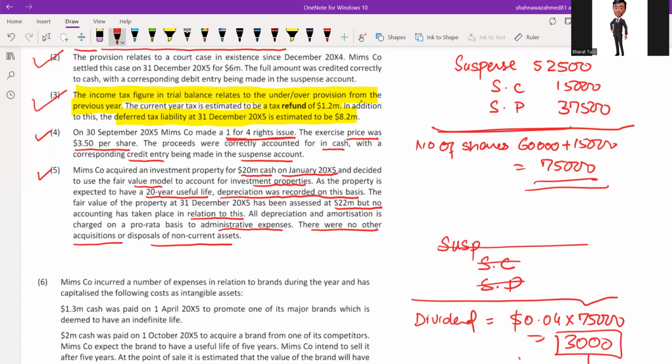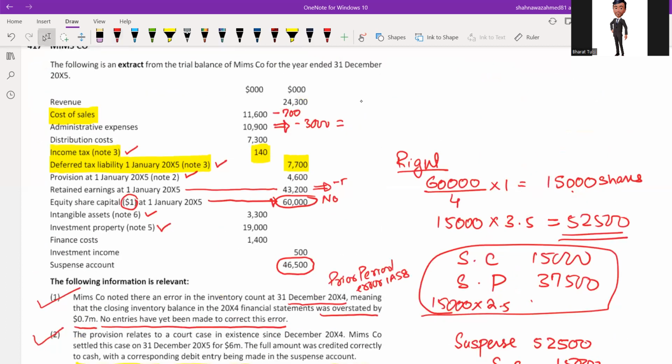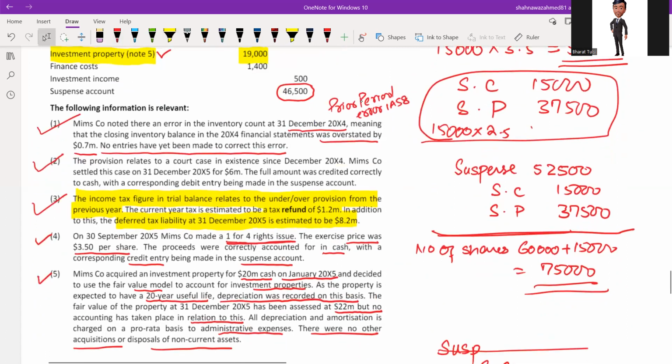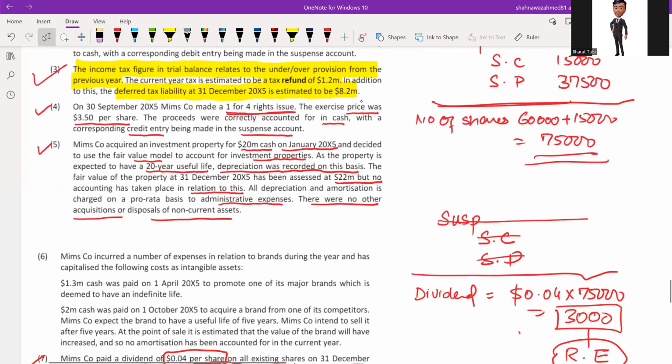So now see in the trial balance, is there any investment property? So you can see here, we have an investment property which is worth 19,000. How come investment property is worth 19,000? So we have to investigate about this investment property and we need to adjust this figure of investment property, right? So first of all, original value of investment property was 20 million.